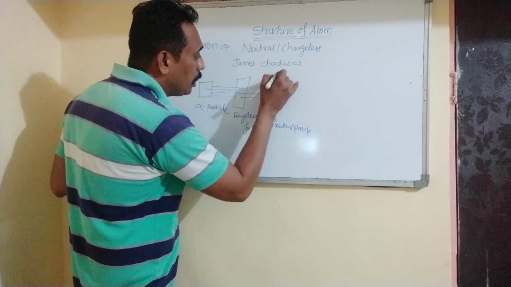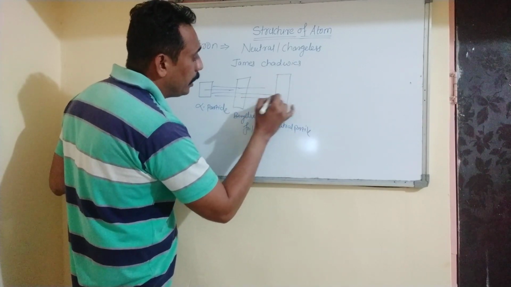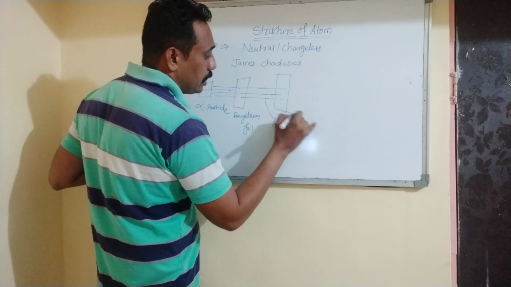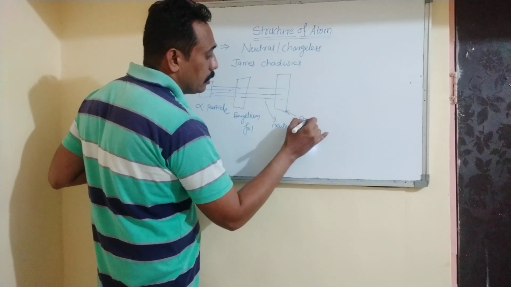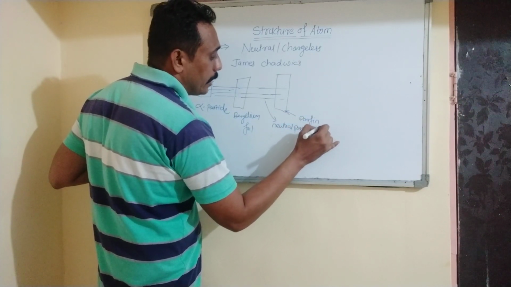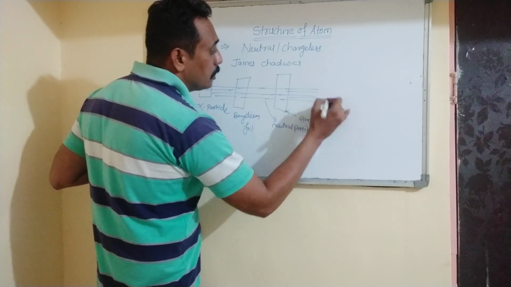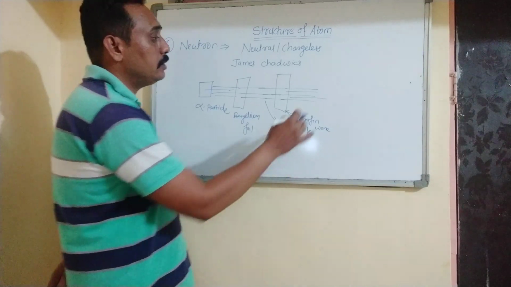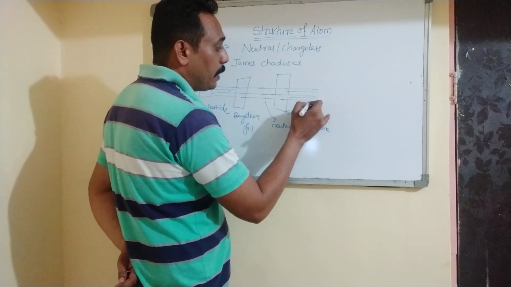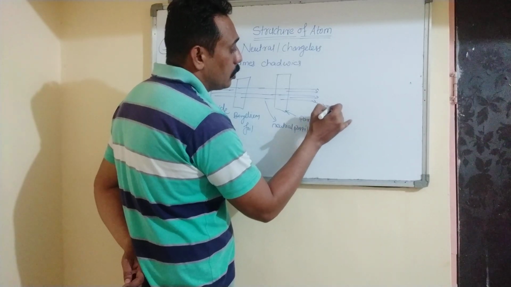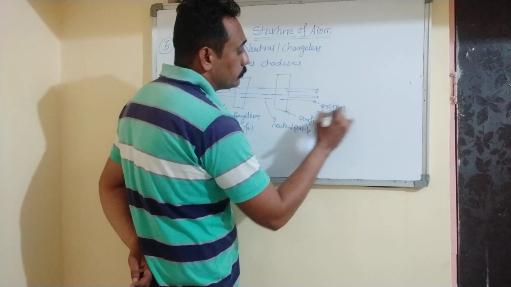Now this neutral particle again bombards on paraffin wax, which emits charged particles. Now he measured the velocity of these charged particles, and these charged particles are protons.